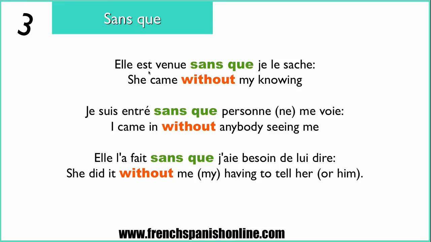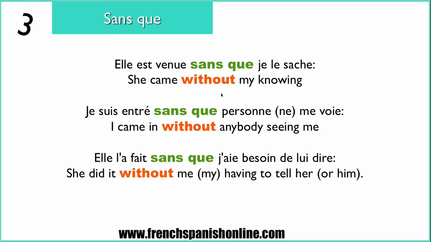Well, I'm sure now you can understand because we said previously that when we have the construction without followed with the gerundive, we use sans when we have the same subject in the two parts of the sentence, before and after without. So you understand that we are going to use sans que when the subject is different. And it's true. Elle est venue sans que je le sache. She came without my knowing.